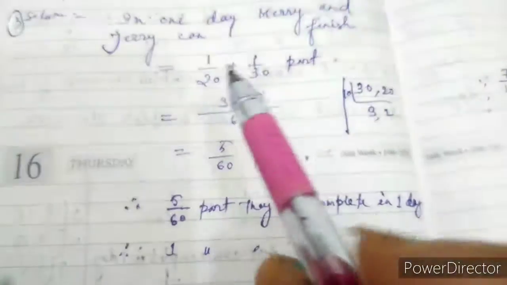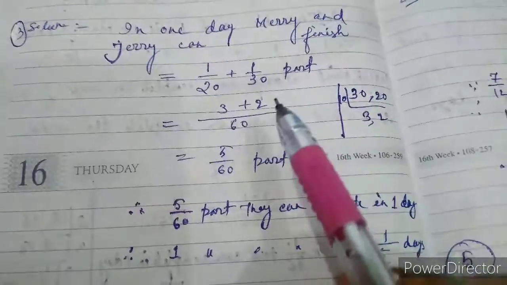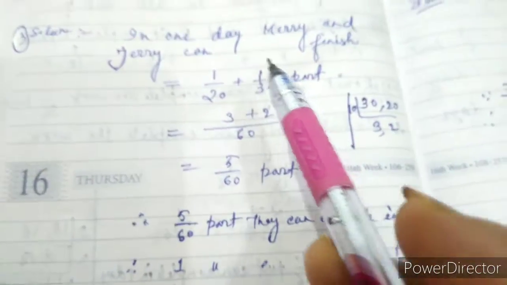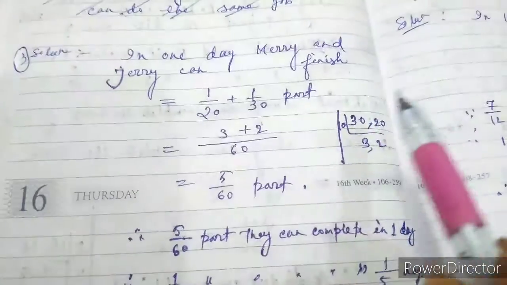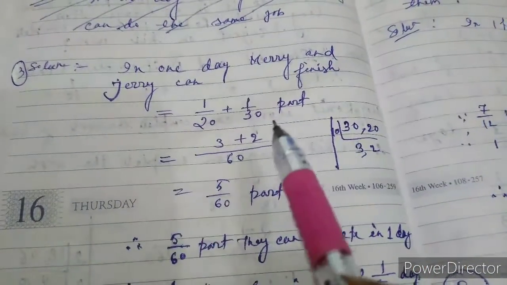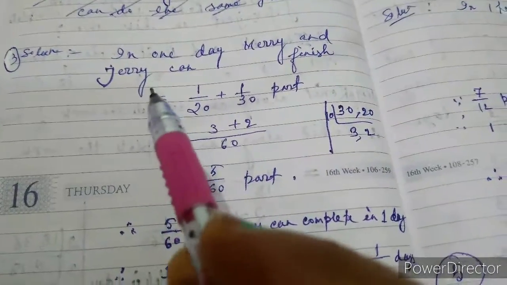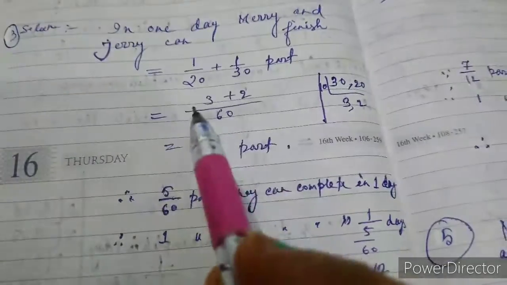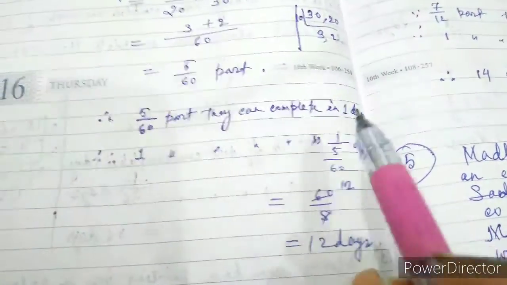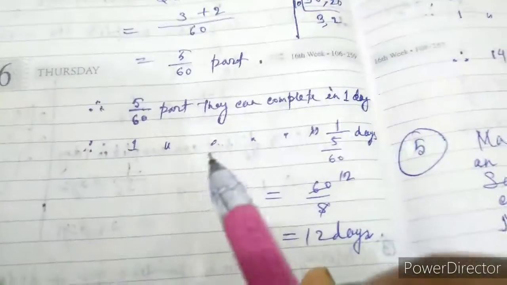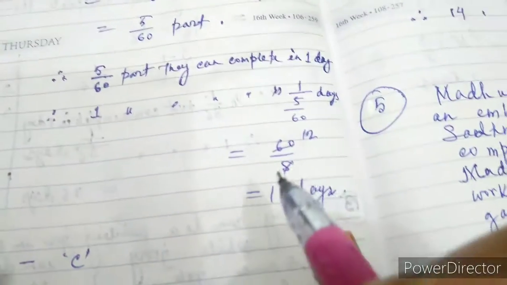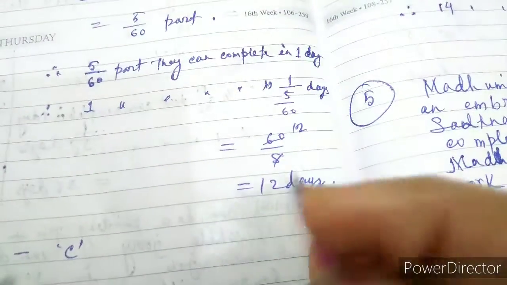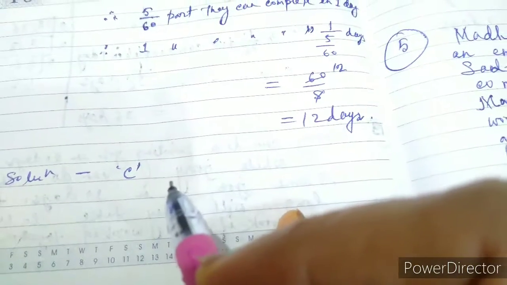So in one day she can complete 1/20, and in a similar way you can write that in 30 days Jerry can complete one part. So in one day Jerry can complete 1/30 part. Now in one day Mary and Jerry together can complete how many parts? This I have calculated. So since 5/60 part they can complete in one day, one part they can complete in 12 days. Okay. So the answer is solution C.